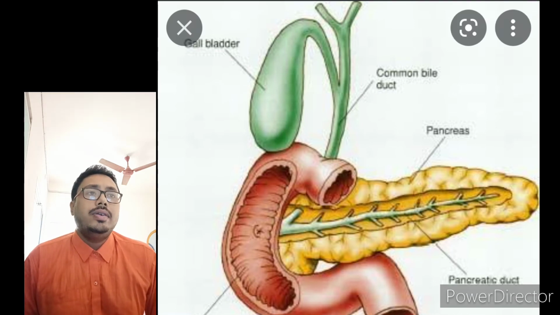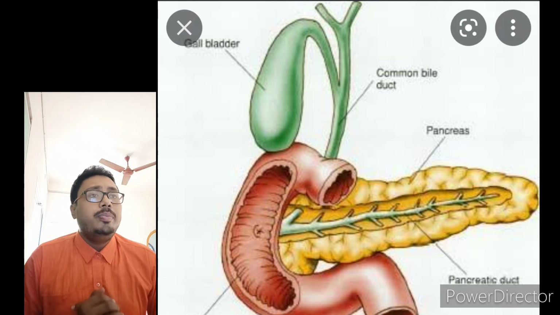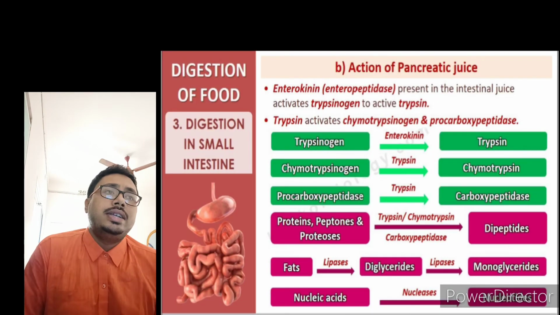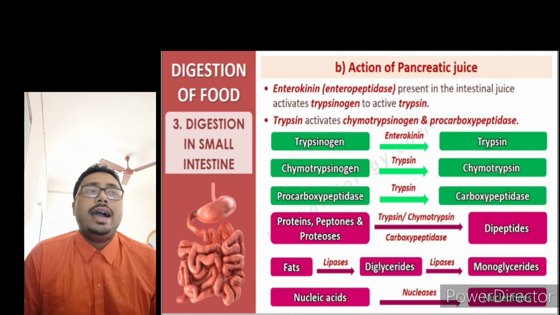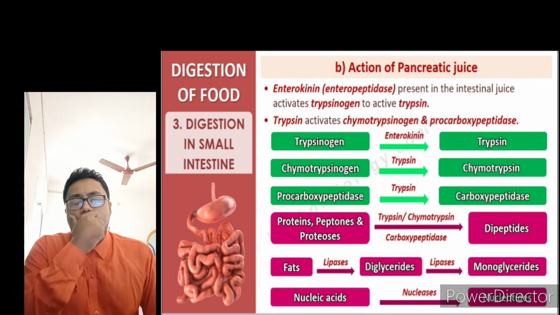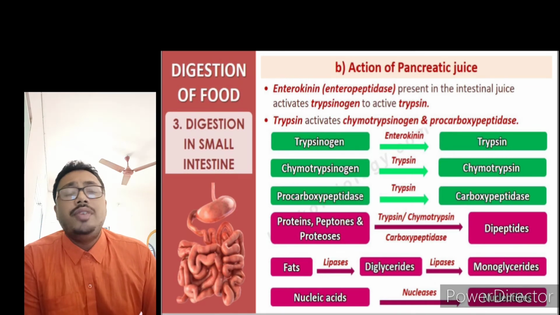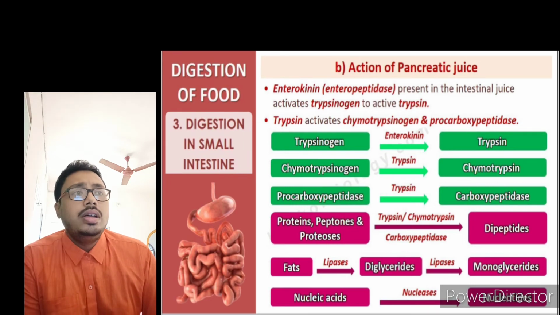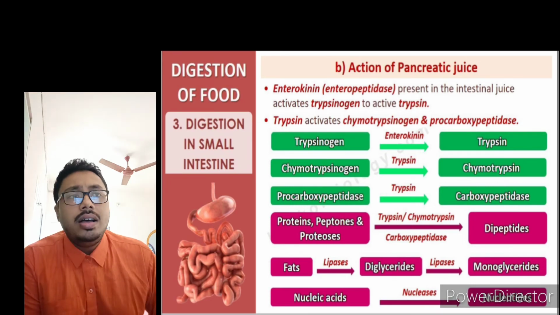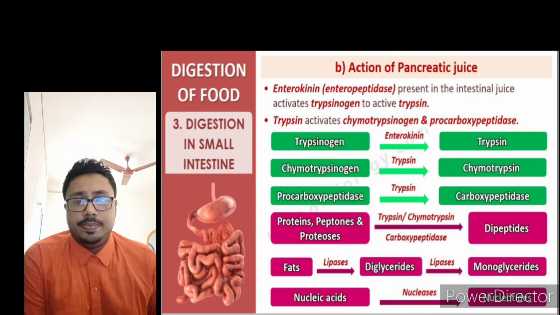enterokinase. It is also known as, see the picture, enteropeptidase present in the intestinal juice, which activates trypsinogen to active trypsin. See, trypsinogen is converted into trypsin with the help of enterokinase. Now, this trypsin, what does it do? It converts the enzyme chymotrypsinogen into chymotrypsin.